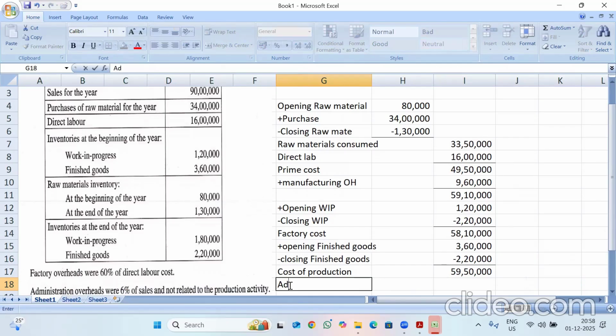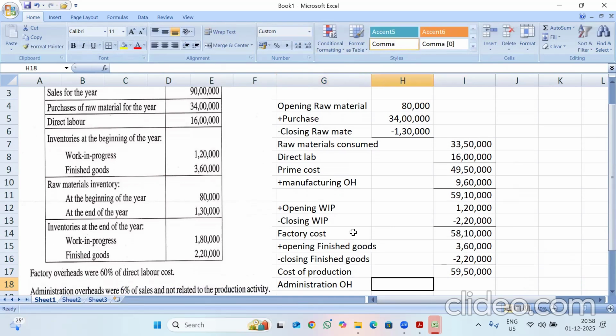Then administration overheads 6% of sales. That is my sales is 90 lakhs.